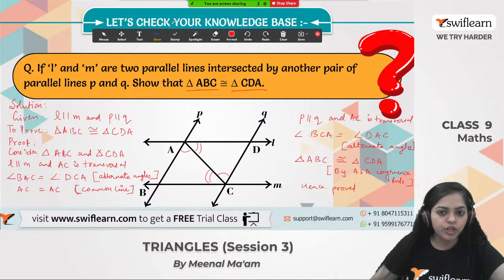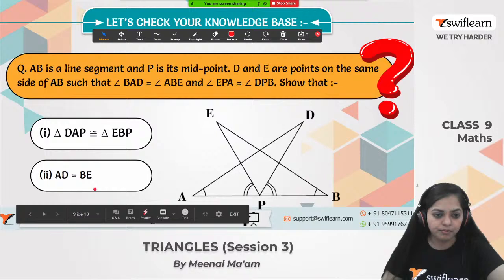Alright, so here is the second question. What is given in the second question? AB is a line segment and P is its midpoint. Okay, and D and E are the points on the same side of AB, such that angle BAD equals angle ABE, and also angle EPA equals angle DPB. We have to show these two things: that triangle DAP is congruent to triangle EPB and AD equals BE. Alright, so we have read the question.